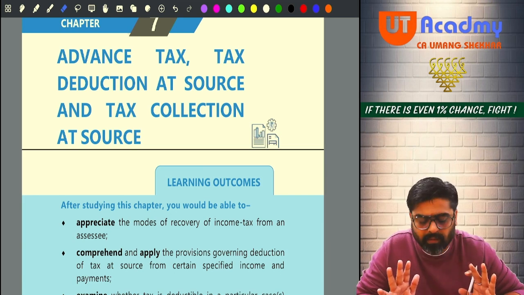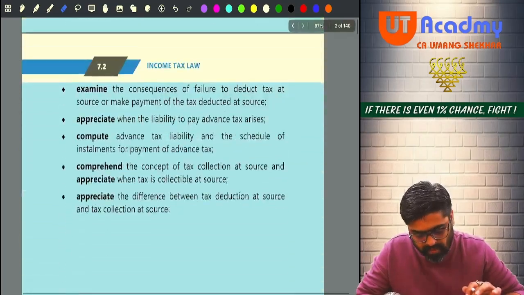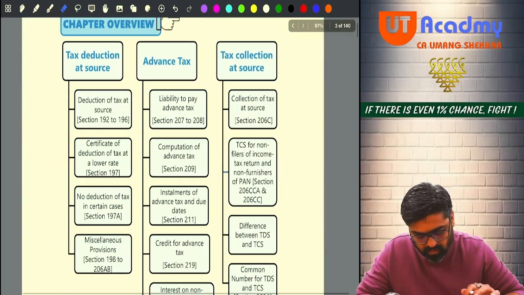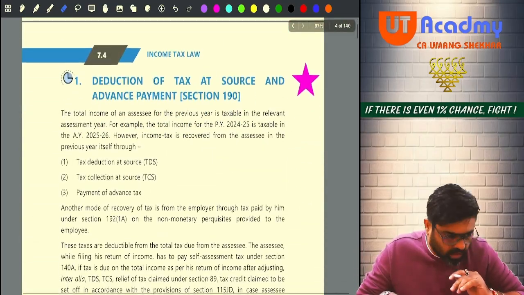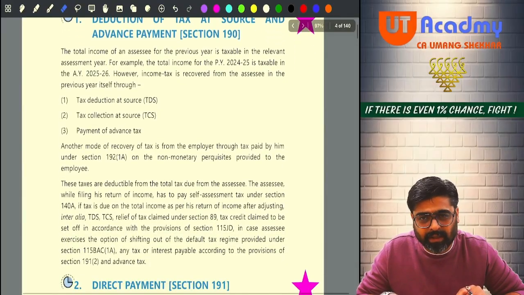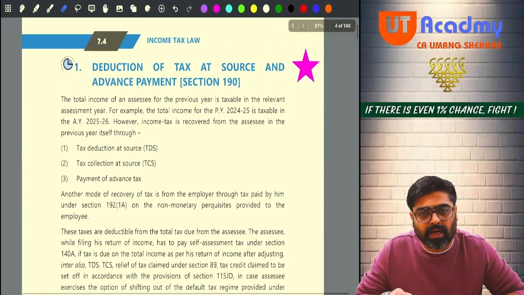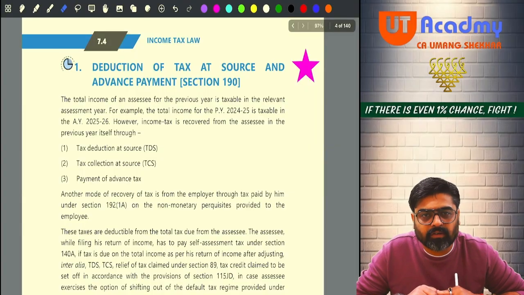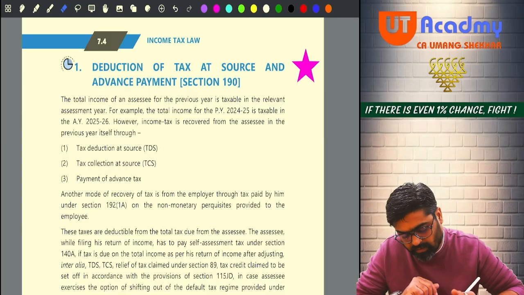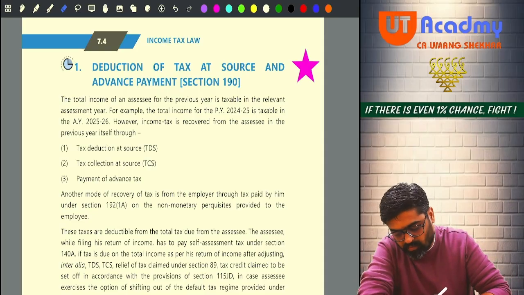Now pay attention. One by one we are going to start. In your ICAI study material only, I have put a star mark beside a section which is important for you to understand properly. So the first star mark is in front of your section number 190. Can you see 190?